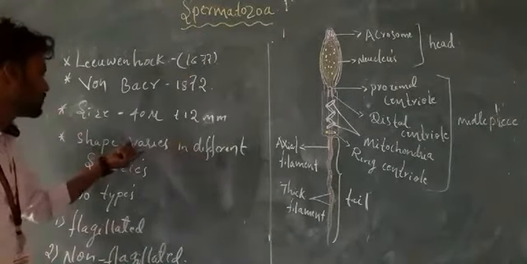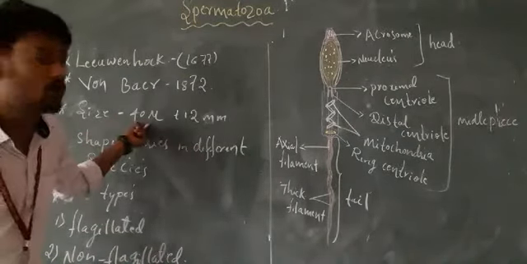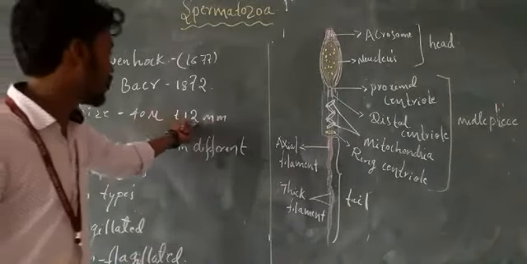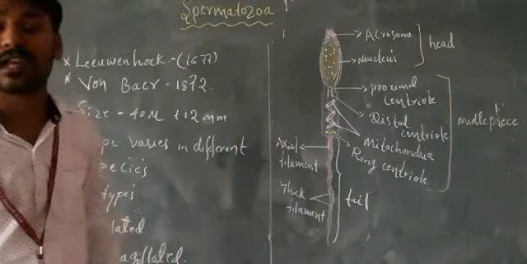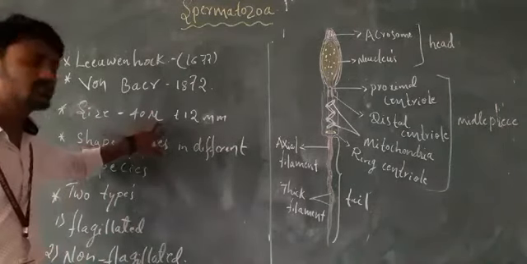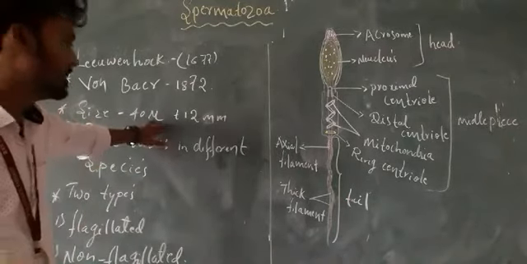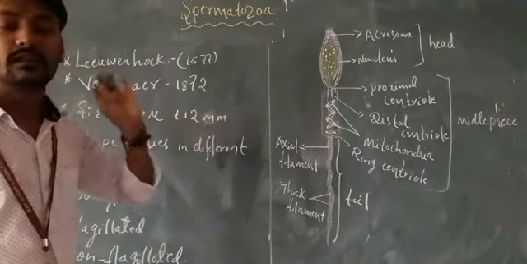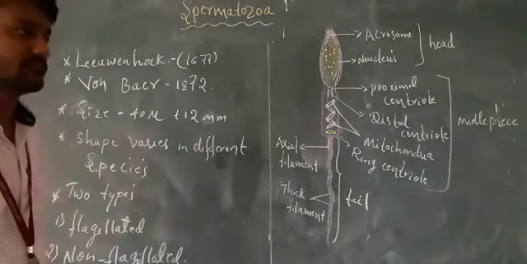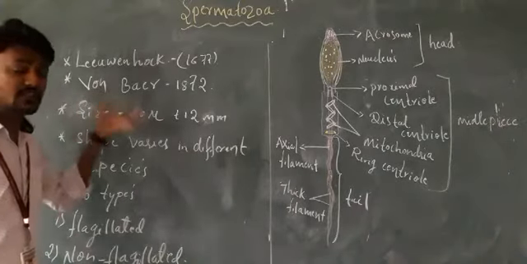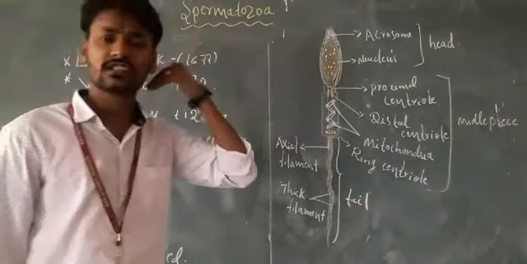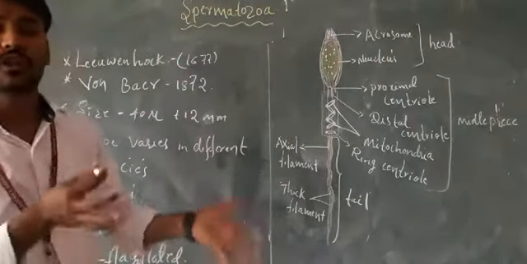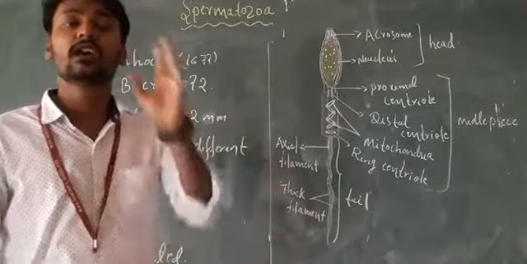For example, the size varies from 40 microns to 12 mm. The 40 micron sperm is in the sea urchin, and the larger sperm is present in Hymenoptera. The 40 micron sperm is smaller in nature, measured in micrometers, whereas the 12 mm sperm, measured in millimeters, is in Hymenoptera. The sperm size varies from organism to organism or species to species, and the shape is also different from one species to another.